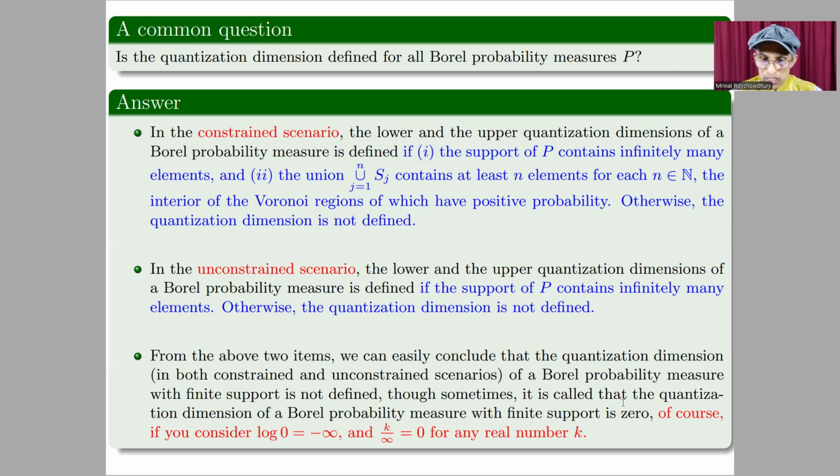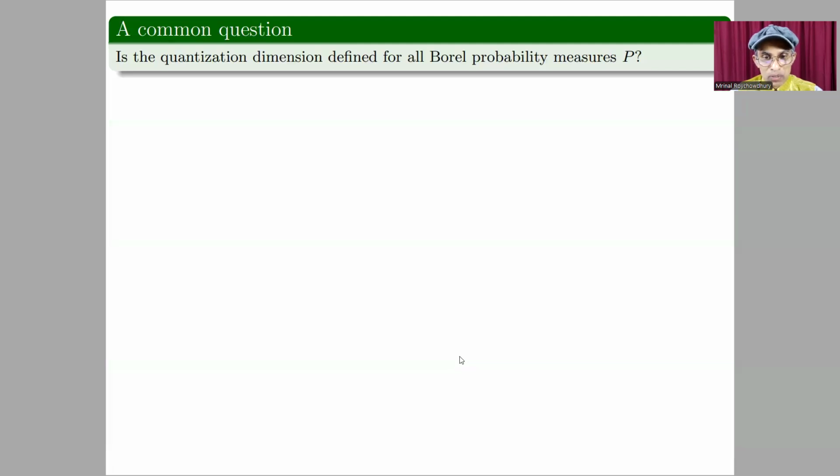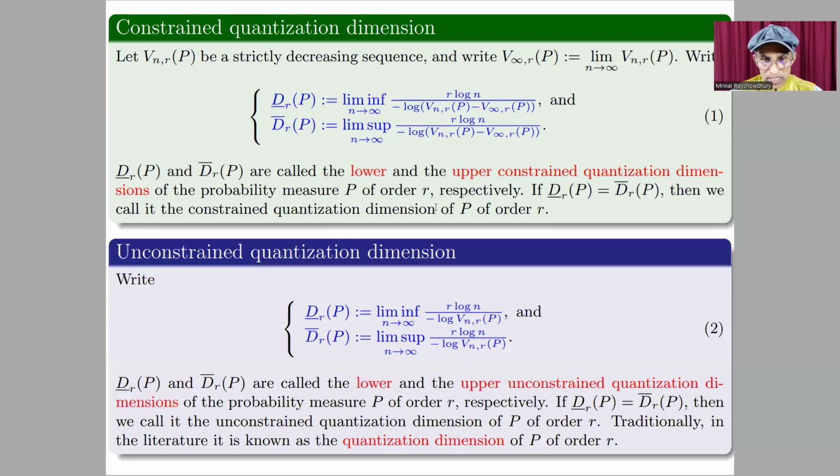Though sometimes it is said that the quantization dimension of a Borel probability measure with finite support is 0. Of course, if you consider log 0 equal to negative infinity and k over infinity equal to 0 for any real number k, then the quantization dimension equal to 0 comes from the definition of quantization dimension that is described here.